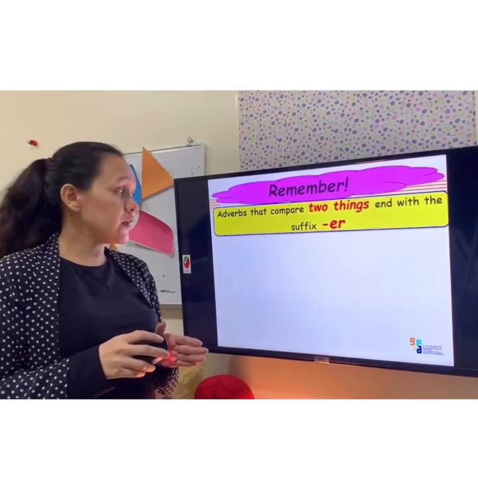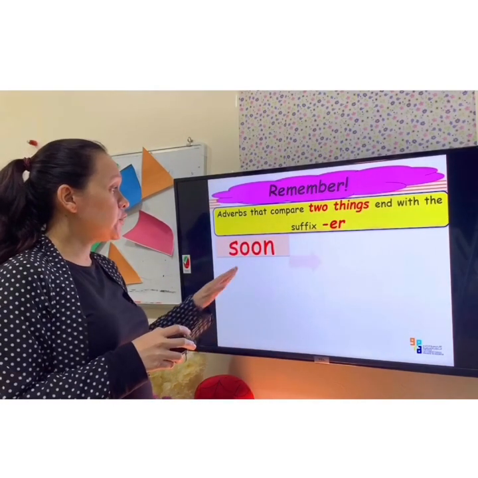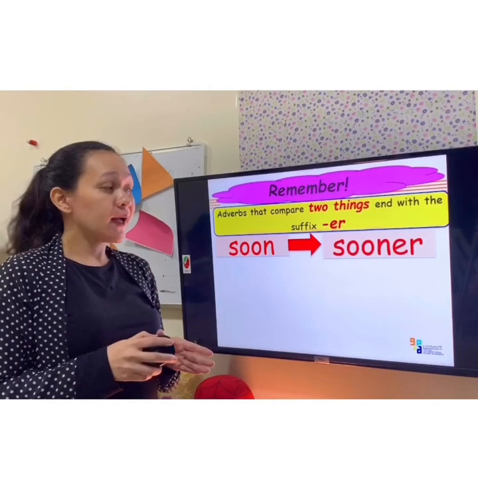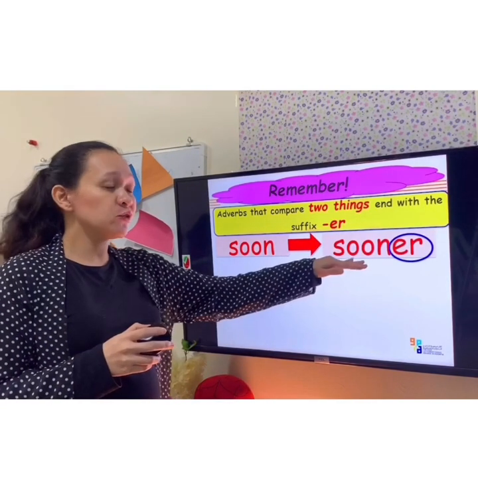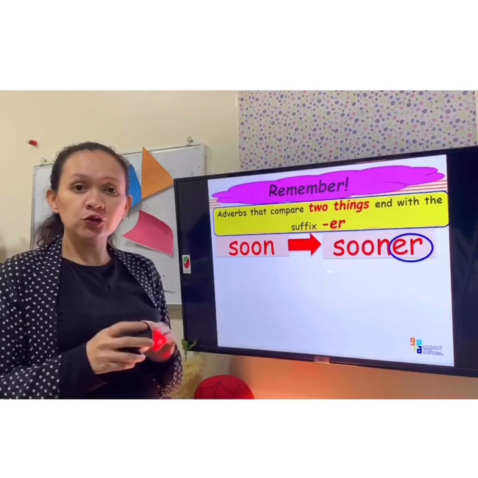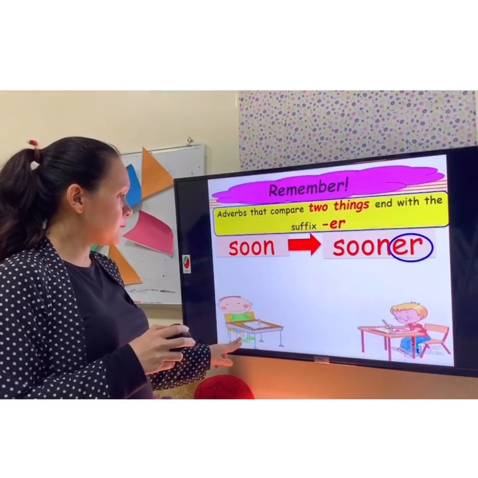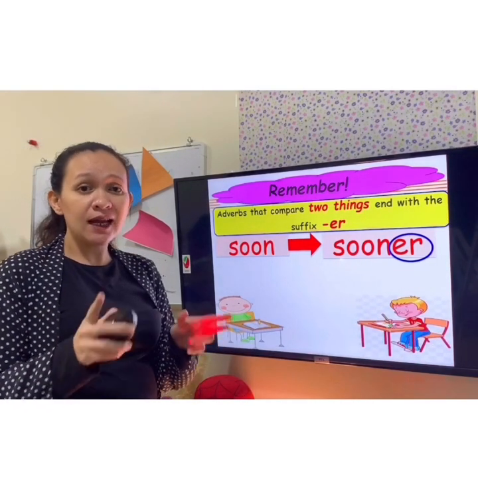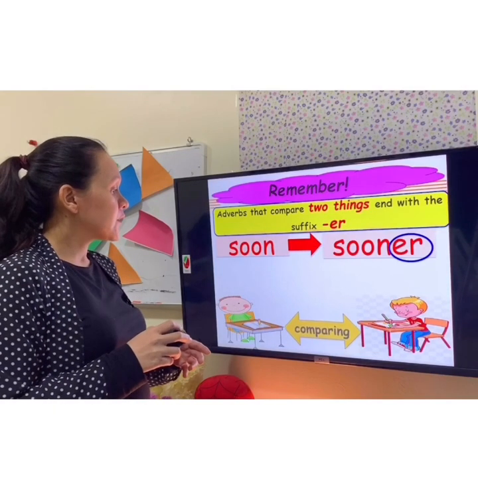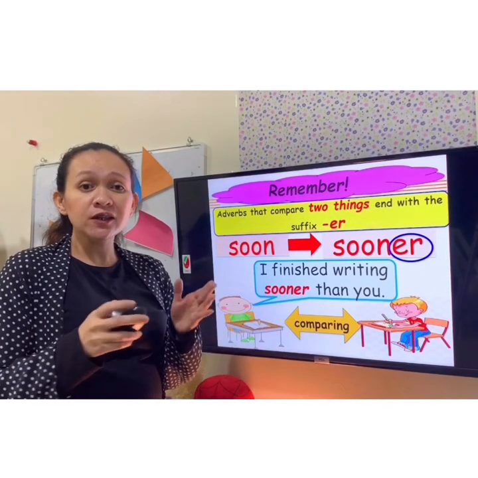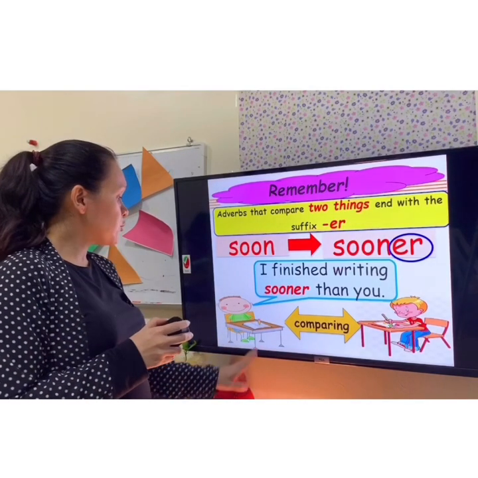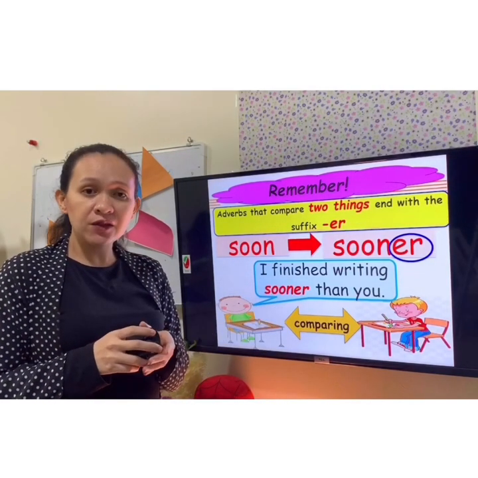Now let's check another example. Soon to sooner. Again, we use the suffix er, and then we are going to use this word to compare two actions between this boy and the other boy. Let's check the sentence. I finished writing sooner than you. So you are comparing two actions between this boy and the other boy.